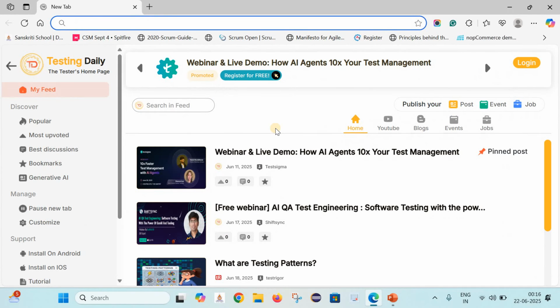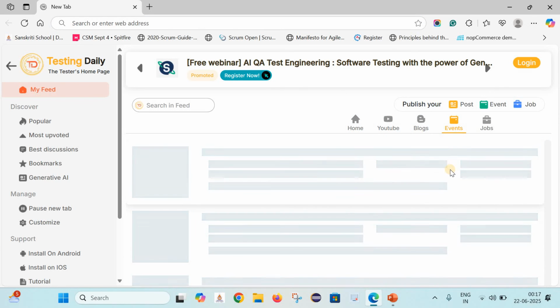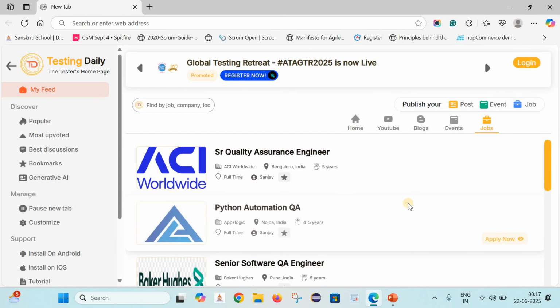As soon as we open the browser, here you can see we are getting the content from different YouTube channels, blogs, and events that are ongoing for QA. Along with that, it has a tab for jobs as well. I believe it will definitely be very helpful for you, and it will add value for your career and a better utilization of your time.